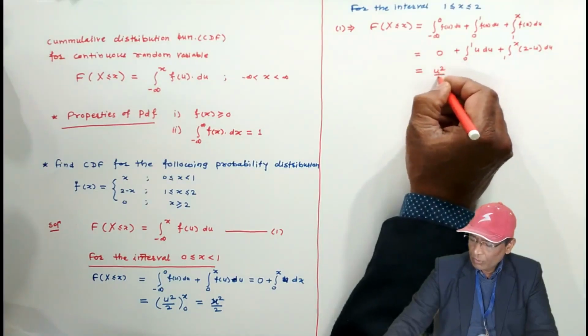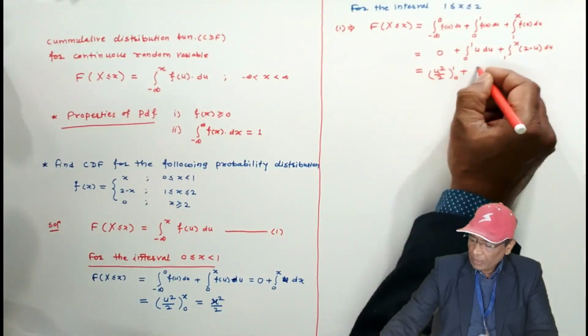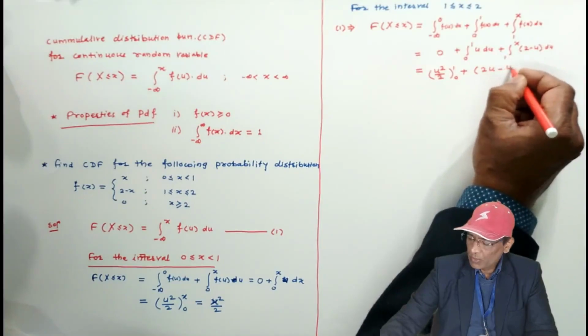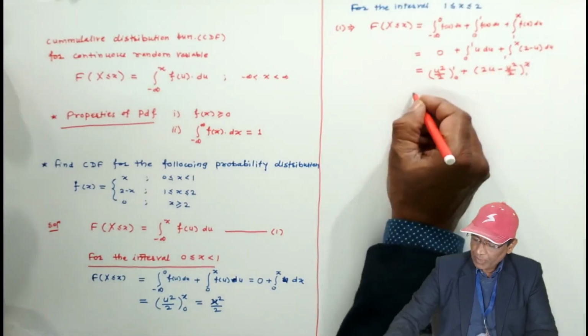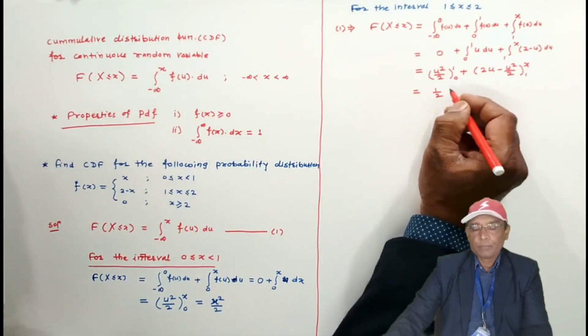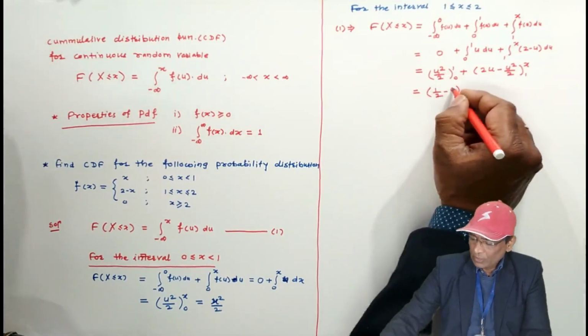Integration of u is u square by 2, lower limit 0, upper limit 1. Integration of 2 with respect to u is 2u. Integration of u with respect to u is u square by 2. Lower limit is 1 and upper limit is x. Put u equal to 1, it is 1 by 2. Put u equal to 0, it is 0, and no need to write 0 every time.